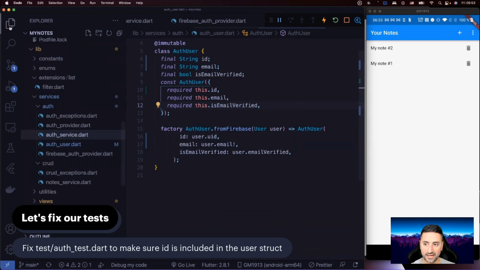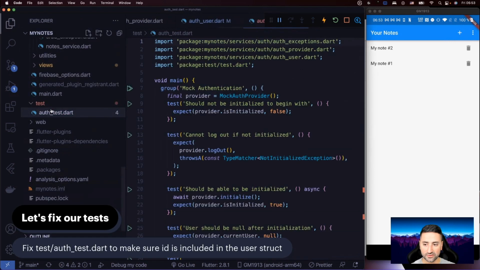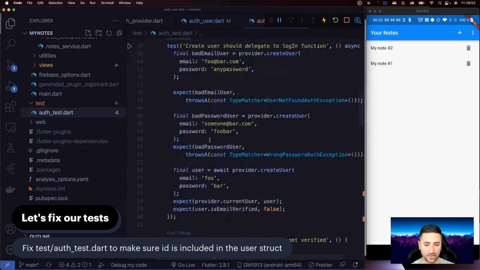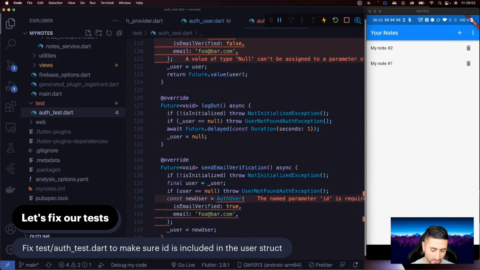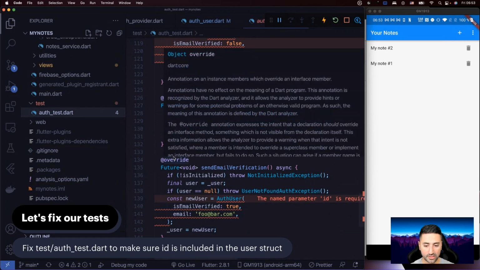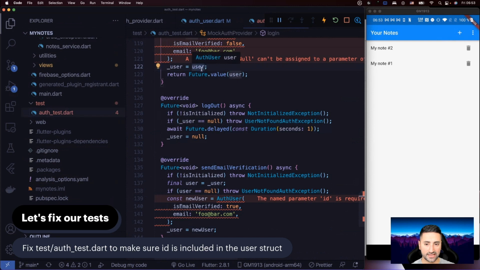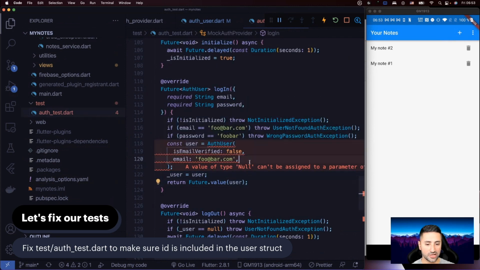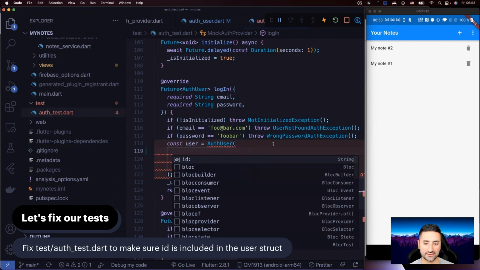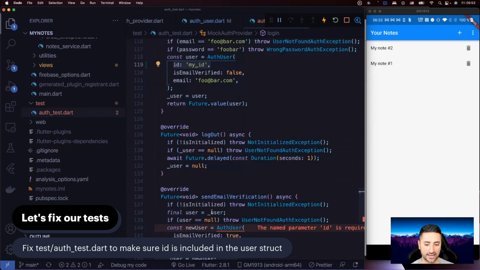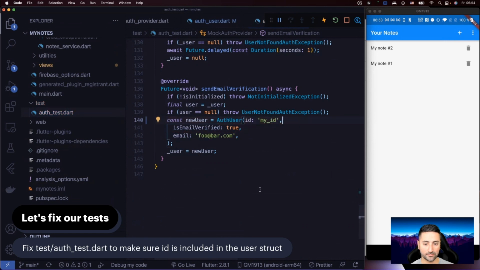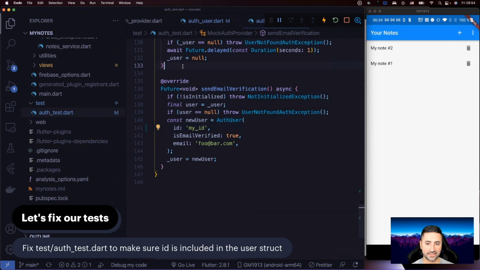So now that we've done that, you can see Flutter is not so happy with those changes, saying that, well, yeah, you broke something, and it's our tests that have been broken. So as you can see, we need to make sure that ID is actually included in our tests as well. And since we're not actually creating a specific test for that user ID, we can just add a random ID in here, which is say my ID. Okay, and I'm going to bring that down here as well. So we have an ID field in both cases of auth user inside our tests.